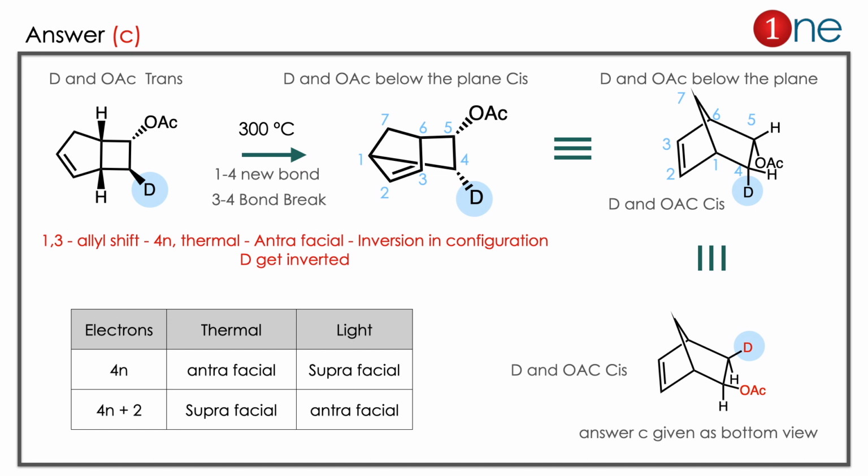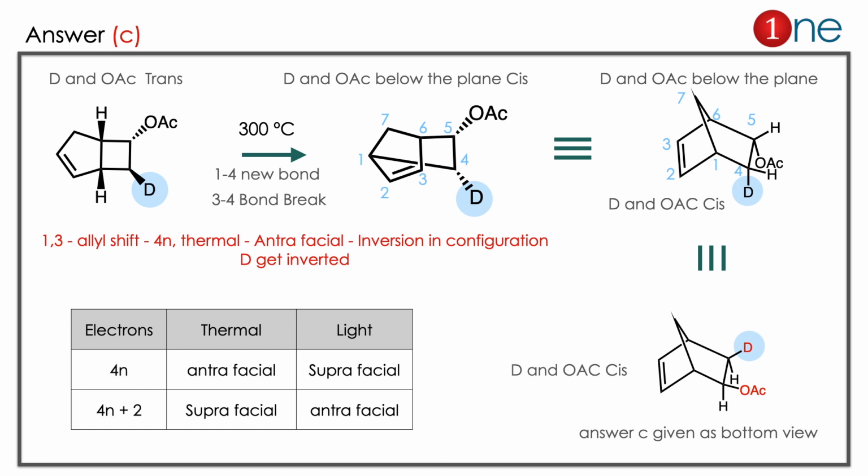Please refer to the table for complete information. If you want to study further, study separately what antara and supra are. Here you just need to know antara means inversion of configuration occurs. So the deuterium bond moves there. The carbon with deuterium, the 4th bond, moves to the first position. After the rearrangement, the positions of atoms differ. The 4th position, which is deuterium, gets inverted from top to below the plane.